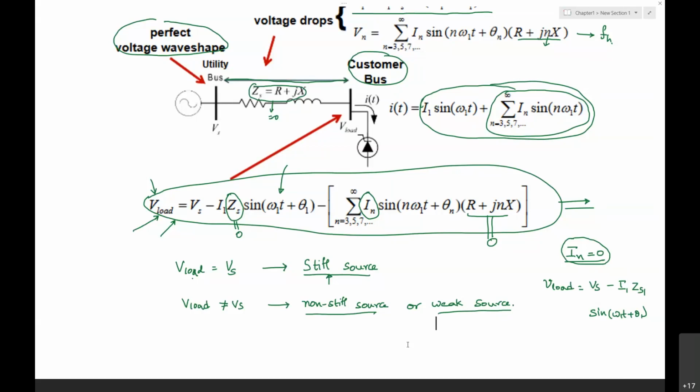And one more point is that the harmonic voltages are too great because the harmonic currents produced by the load are too great for the given system conditions. This is one more point we need to consider.